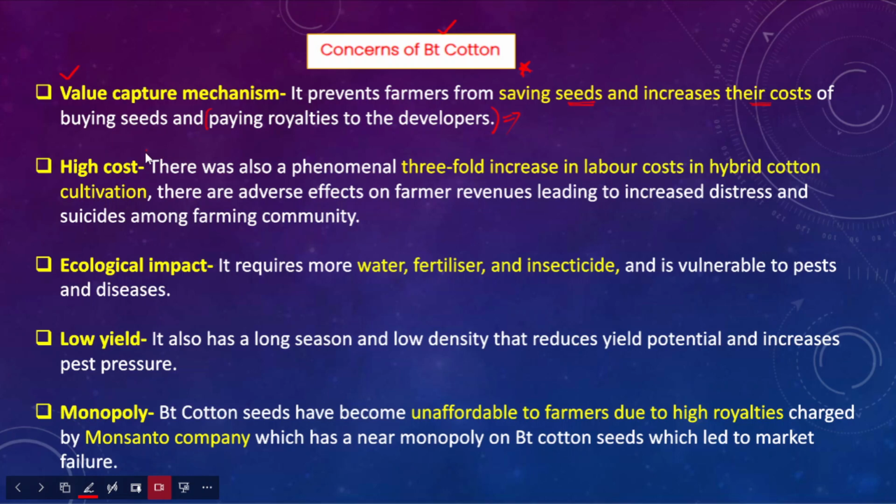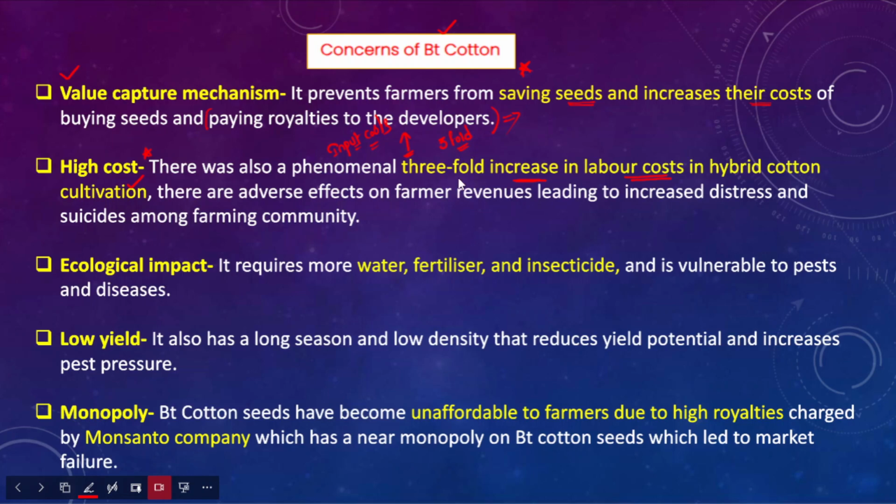Next, we should also talk about the higher cost of these GM seeds. There was a phenomenal threefold increase in the labor cost in hybrid cotton cultivation. That essentially means that even though they have been increasing the productivity, the input costs of the farmers have been significantly rising. Poor farmers cannot afford a significant increase in the input cost. If you look at this, there's a threefold increase in the input cost on agriculture.